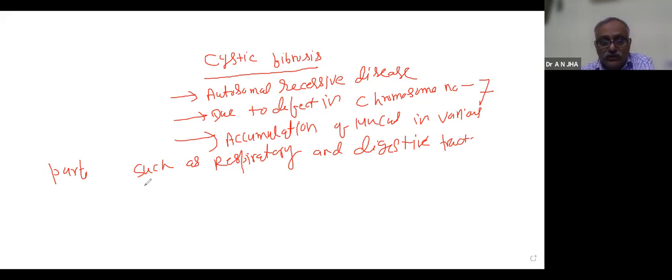So during deposition of the mucus in the respiratory system, the patient gets difficulty in breathing.